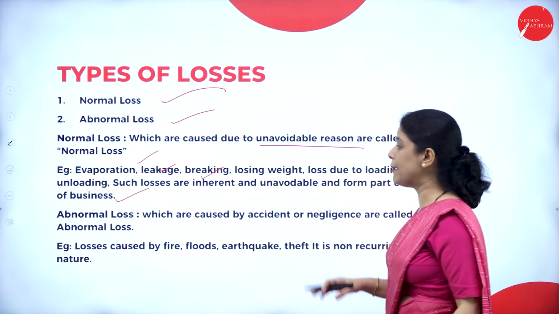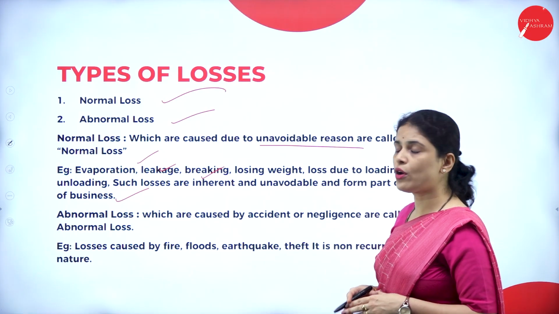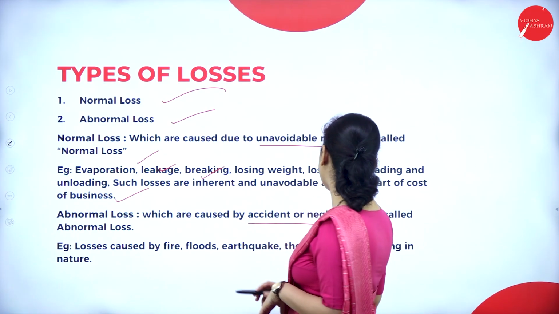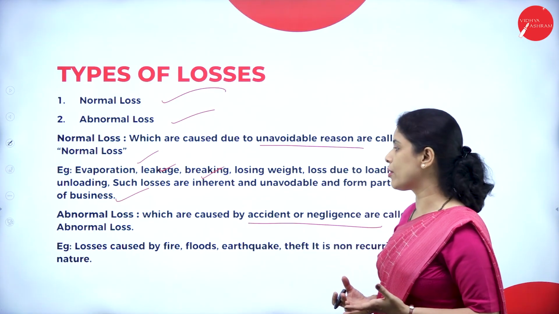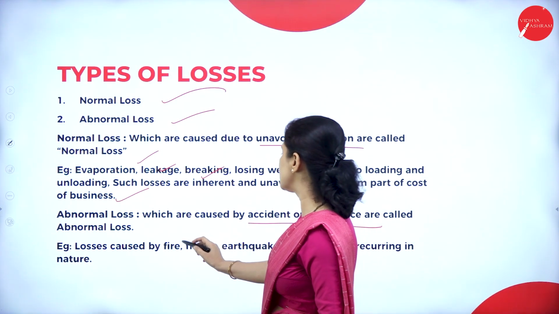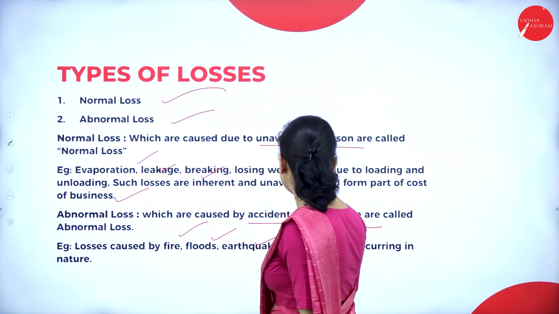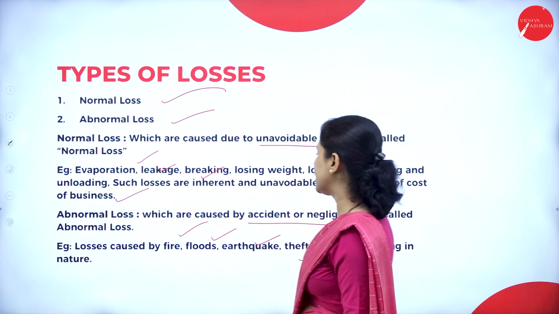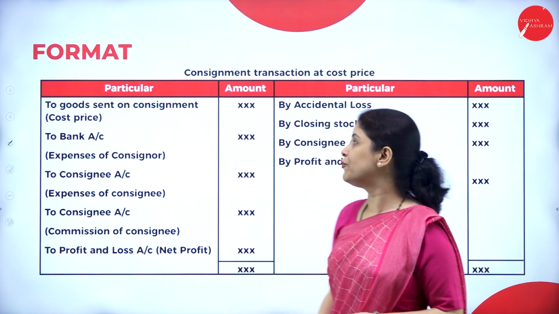Now, let us see what is abnormal loss. Abnormal losses are those caused by accident or negligence. Examples: losses caused by fire, flood, earthquake, theft. It is of a non-recurring nature. Now let us see the format.